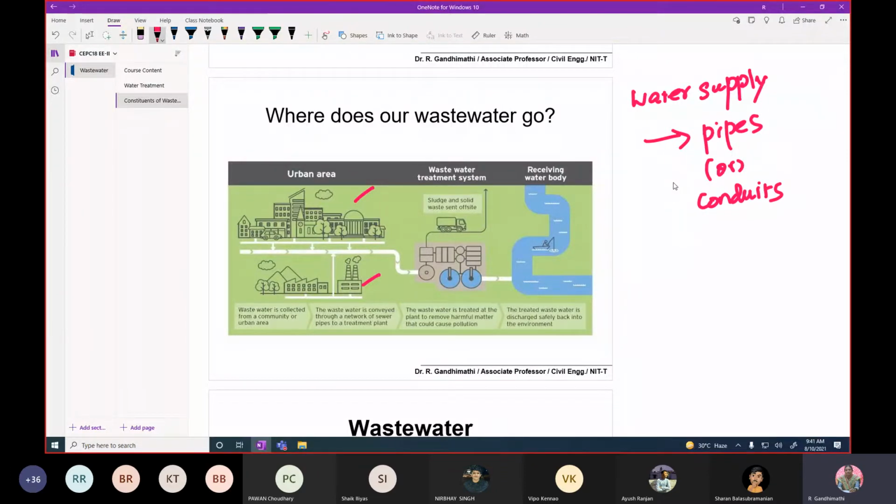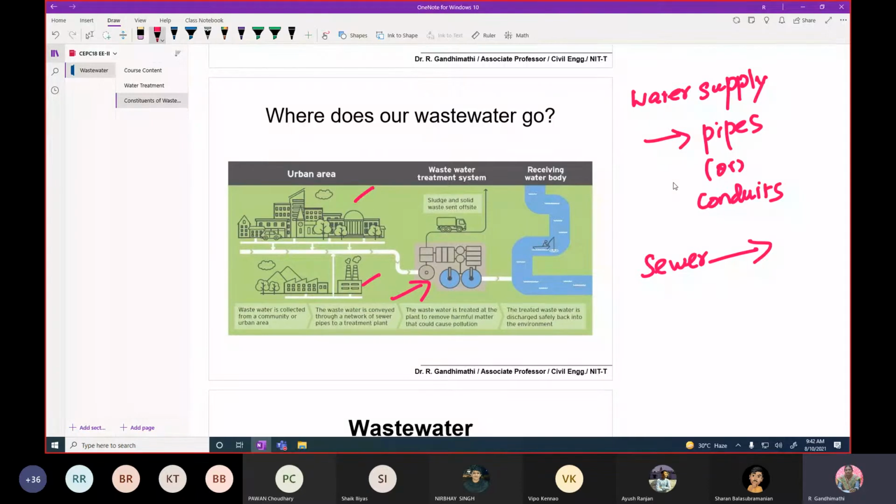Here we say sewer. It's a pipe material that carries the wastewater, called the sewer. Through the sewer system, the sewerage system, we carry the wastewater to the treatment plant. This is the treatment plant. It can be treated, and after its treatment, it is discharged into nearby water bodies.